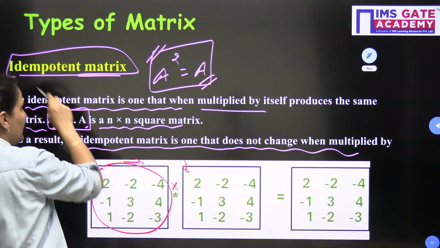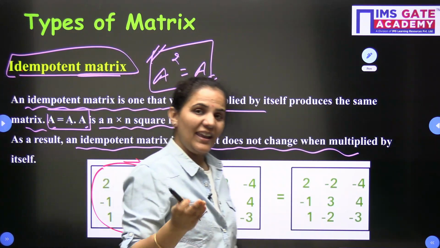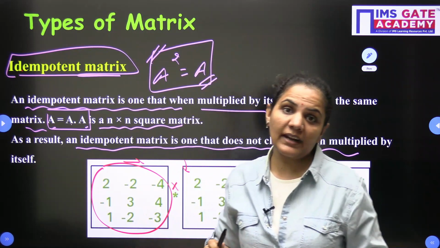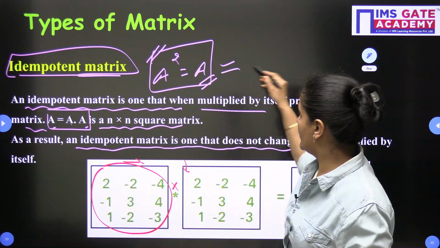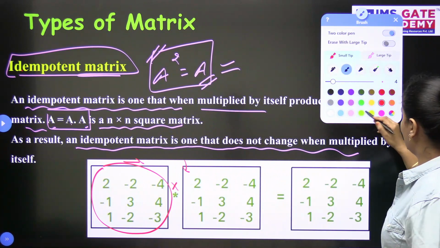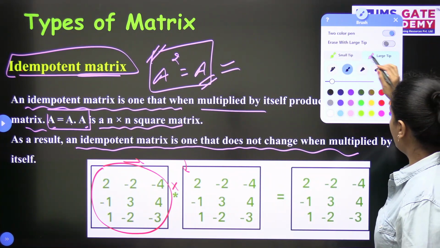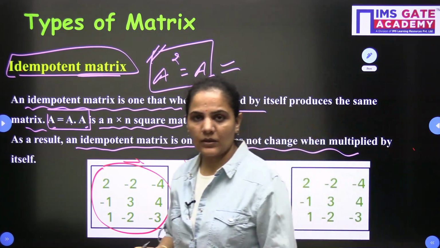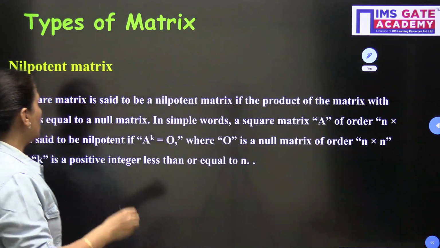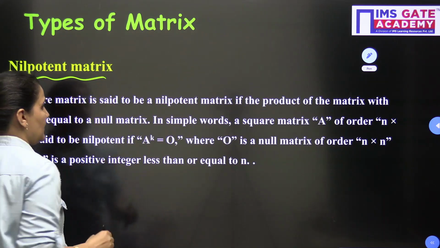So an idempotent matrix means any square matrix can be said to be an idempotent matrix if it satisfies the condition A square is equals to A. If it does not satisfy the condition A square is equals to A, then we can say that it is not an idempotent matrix. Okay. Now let's talk about the next one, the nilpotent matrix.